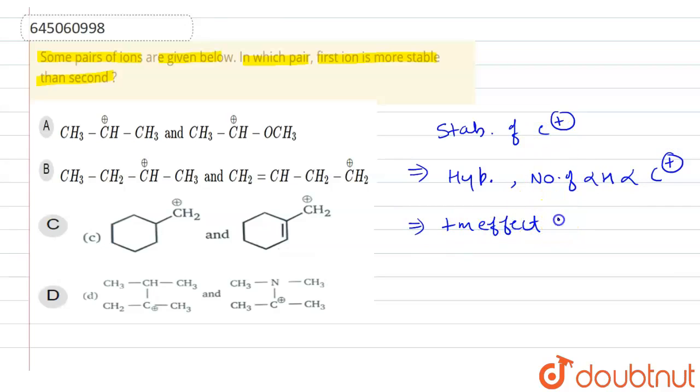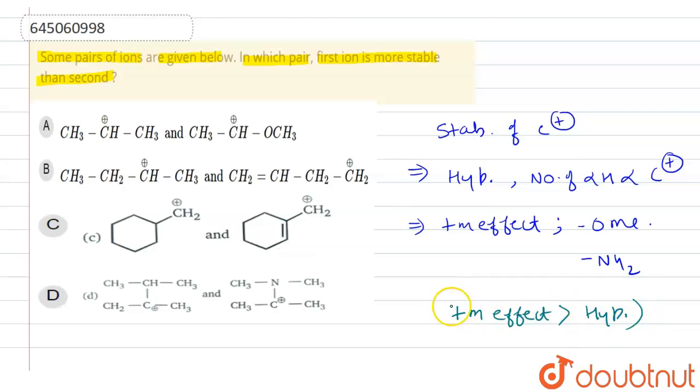The groups showing it are OMe and NH2. Both groups show plus M effect and stabilize more. If we compare hyperconjugation and plus M effect, plus M effect is more dominating than hyperconjugation.